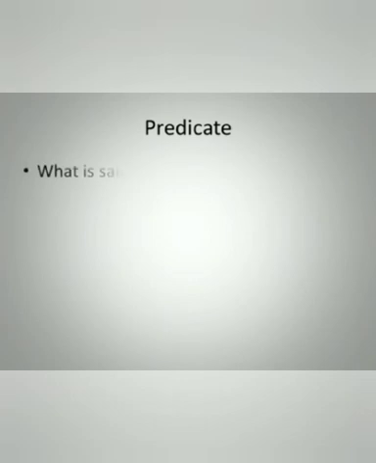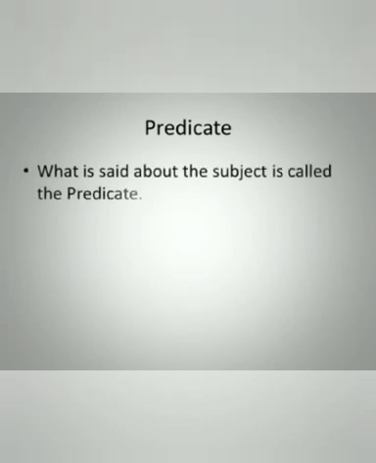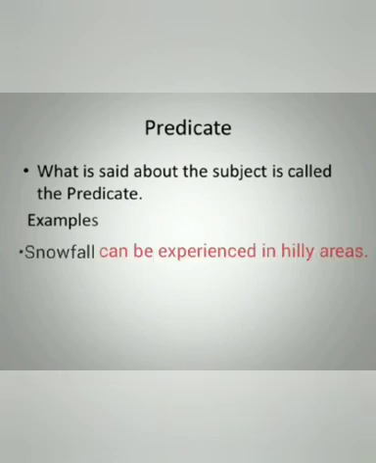Predicate is the remaining part of the sentence. What is said about the subject is called predicate. The matter that we are saying about the subject is called predicate. Okay. Now let us understand the predicate with the help of few examples. So here is the first example.